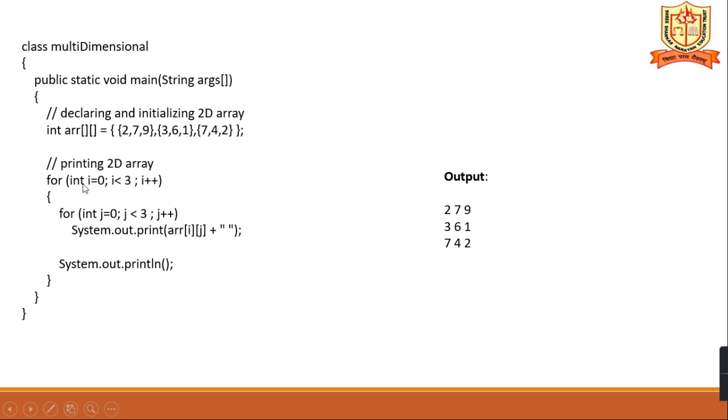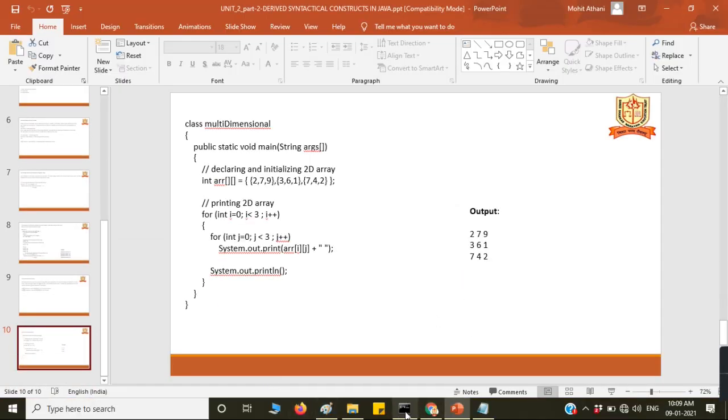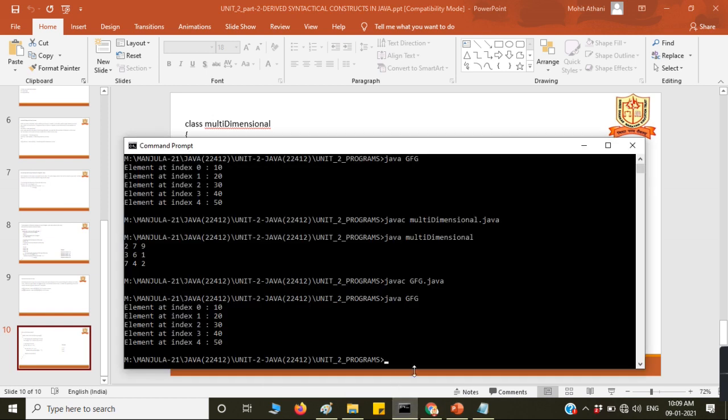And for printing also, printing the 2D array. This is for i for rows and j for columns. 0, 0, 2 will be printed, 0, 1, 7 will be printed, 0, 2, 9 will be printed, and then the value of i increases. So it becomes 1, 1, 0. So 3, 6, 1 will be printed, and then 2. That means 2, 0, 7, 2, 1, 4, 2, like this. So that I am also showing.